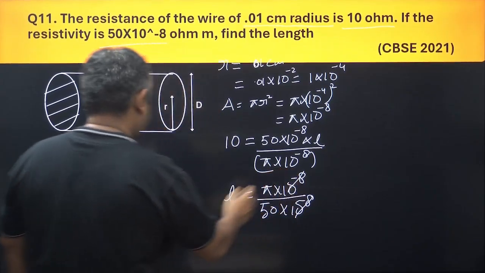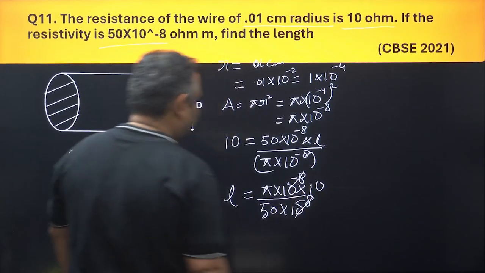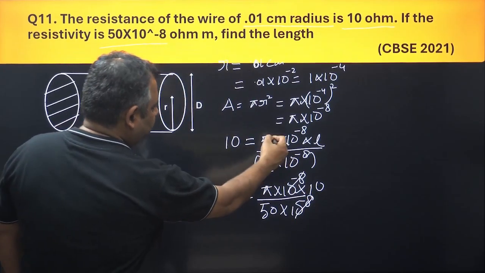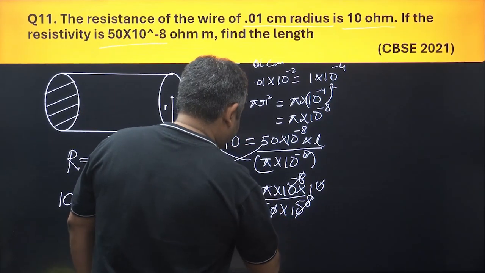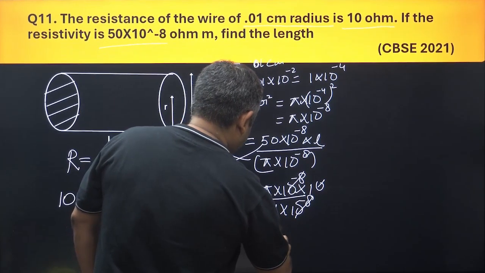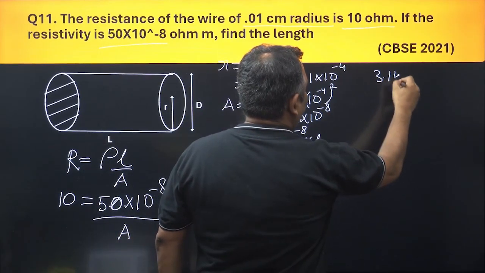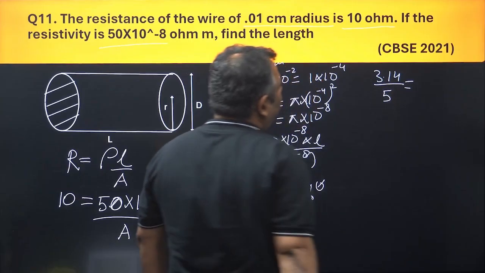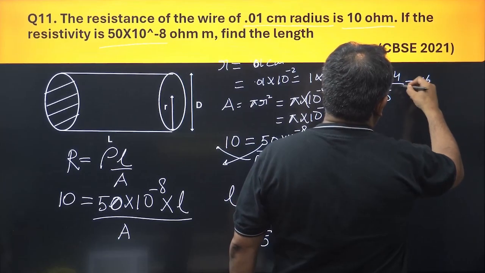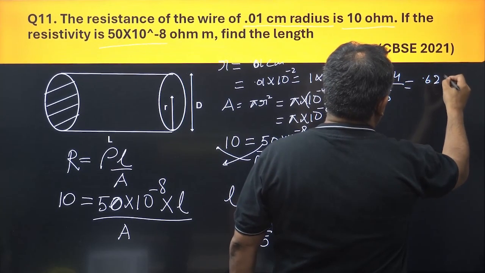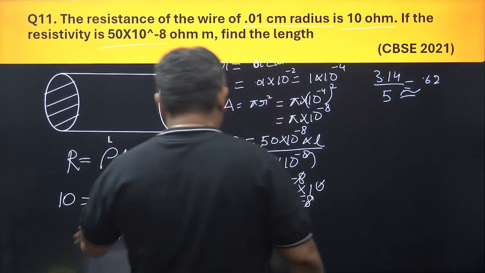Now this 10 and this 50 cancel, so it is pi upon 5. Pi is 3.14 upon 5, so this would be approximately 0.62. This is the length, 0.62 meter.